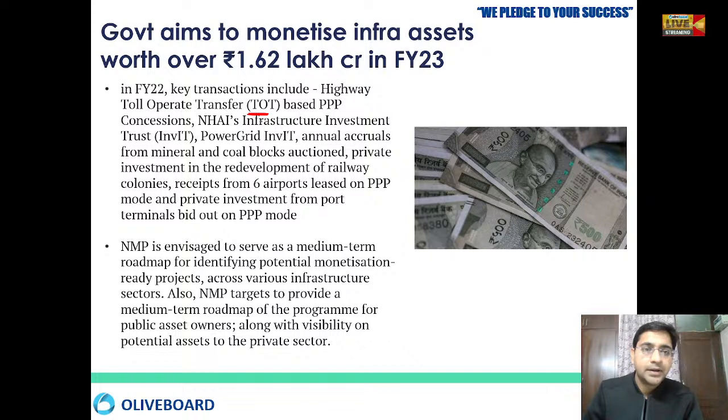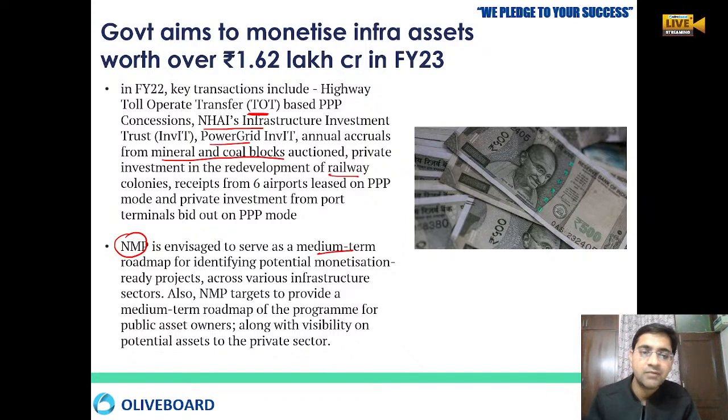Now, highway toll operator, national highway infrastructure investment, power grid, minerals and coal blocks auctions are there, railway colonies, buildings are there. Adani has got the lease over the ports and the airports. So this National Monetization Pipeline will be serving as a medium term roadmap, because we wanted the resource which the private party can take and develop on their own.